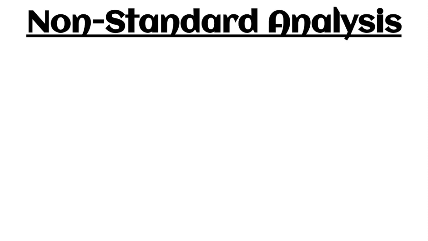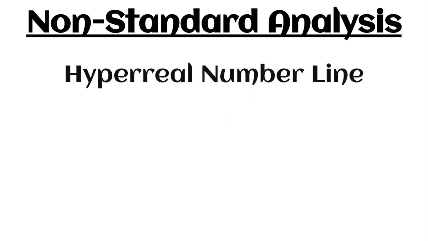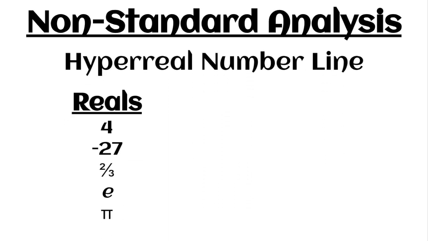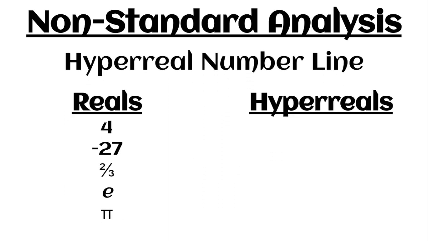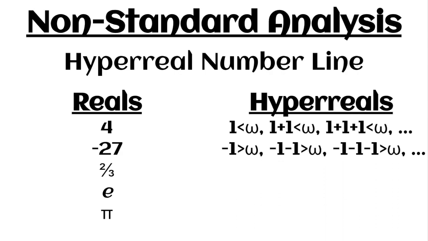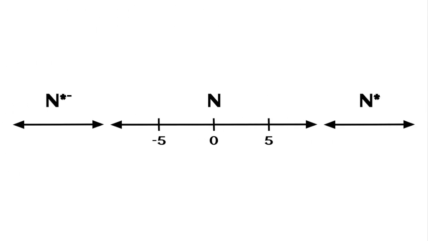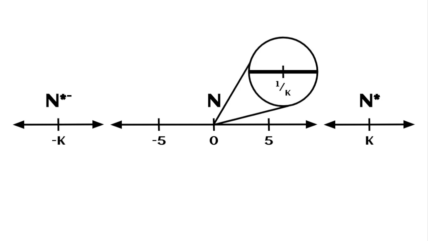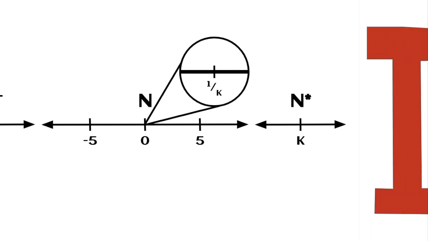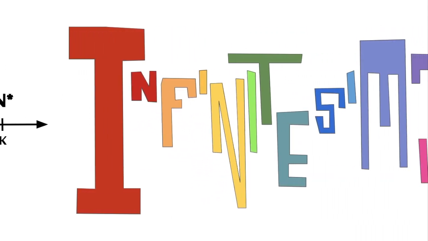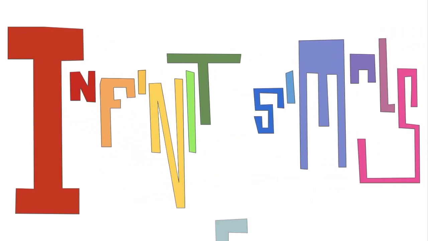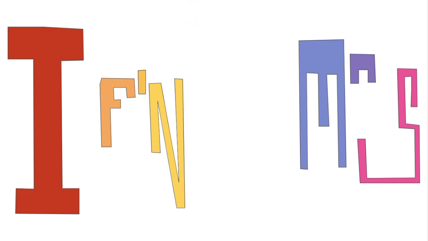In this system of analysis, Robinson created the hyperreal number line, which includes all real numbers as well as the hyperreal numbers, numbers that are the result of sequences of real numbers, that is, infinite and infinitesimal numbers. The hyperreal number line is the system that was explained in the defining infinitesimal section, and numbers like k, negative k, and 1 over k are examples of hyperreal numbers. If hyperreals are allowed to be used, complex proofs become more intuitive and shorter, so many supporters of non-standard analysis choose to use hyperreals like infinitesimals.